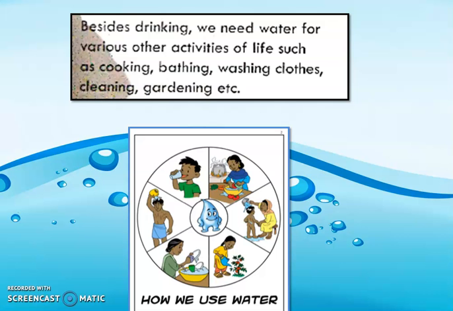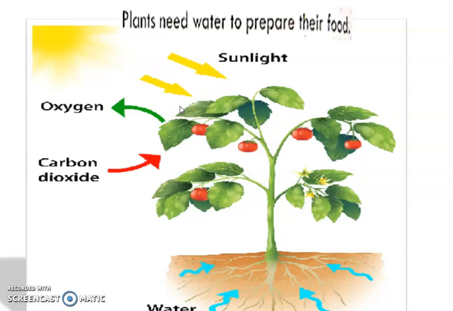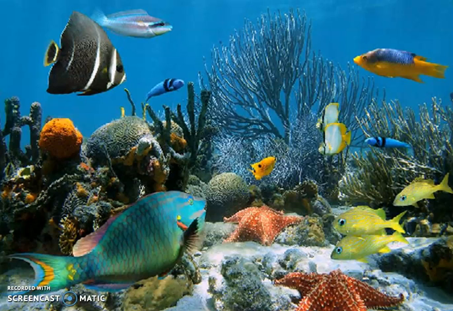Water is so important for humans as they need water not only for drinking but for cooking, bathing, gardening, washing, etc. Then after humans, plants also need water. They need water to prepare their food. Then animals also need water.